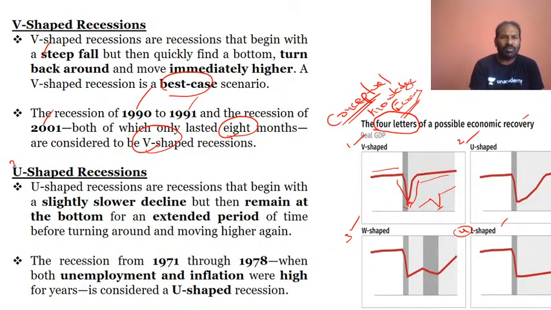And now we will look at the second one, that is U-shaped. A U-shaped recession begins with a slightly slower decline, and then it remains at the bottom, not the same way as the V shape. It will not bounce back immediately, but will remain there for an extended period of time before bouncing back. Sorry, I'm extremely sorry, that was the W shape. Let us look at the U shape.